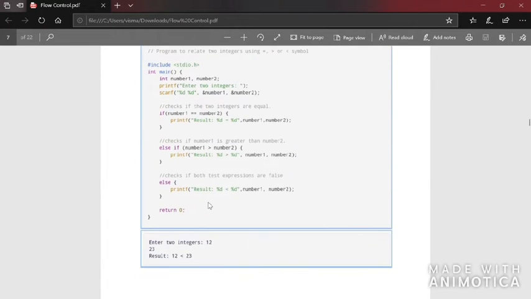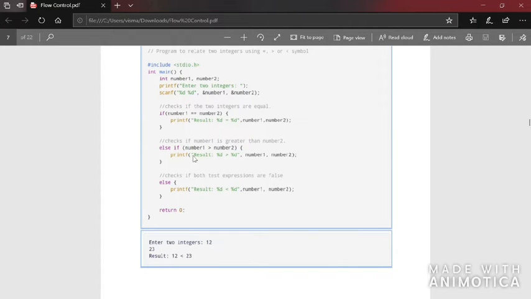So this is the syntax of it. Now we'll see a program. Int number 1, number 2. The user is asked to enter two numbers. So the two numbers will be stored in number 1 and number 2. Here they are checking if number 1 is equal to number 2. So if it is equal, then it will print first number is equal to second number. Otherwise, if the two numbers are not equal, it will go check the next condition. Next condition is it will check if the first number is greater than the second number. If that is true, it will print the first number is greater than the second number.